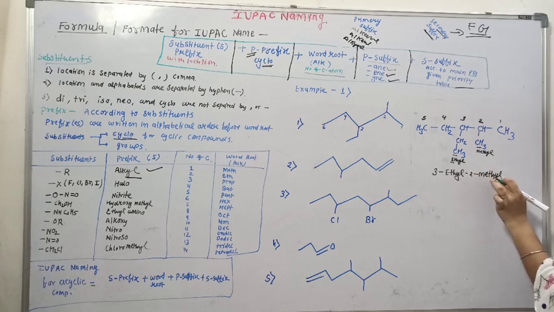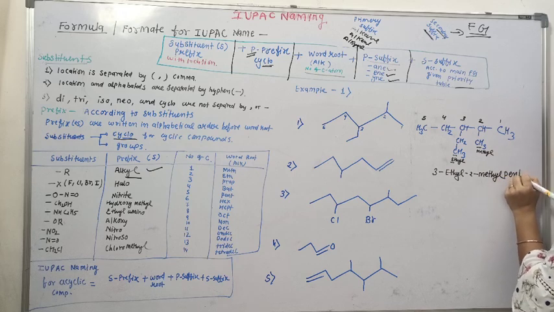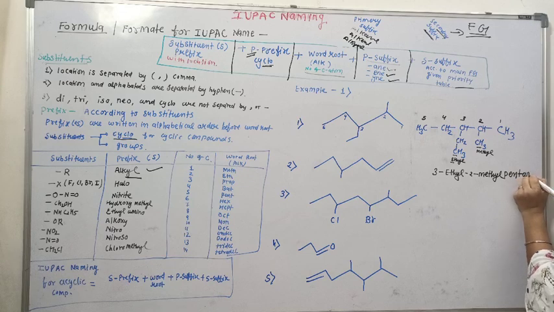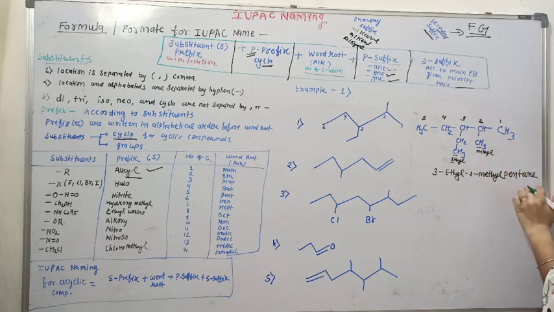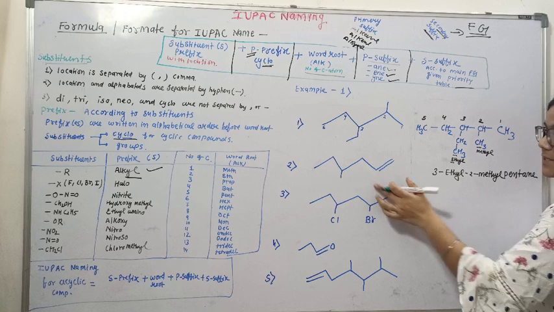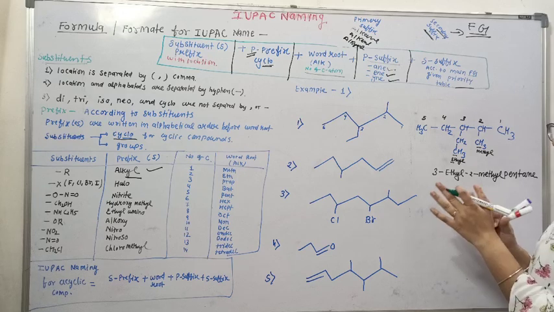3 ethyl, 2 methyl, 2 substituents are there. Then what is your word root for 5 carbon? It's pent, and it is an example of alkane, that is pentane. Clear? 3 ethyl, 2 methyl, pentane. Okay? Now for this compound, let's just write the name of the compound. Without opening it, let's just do it.